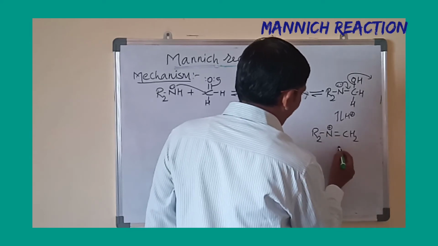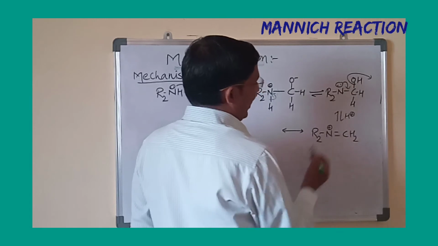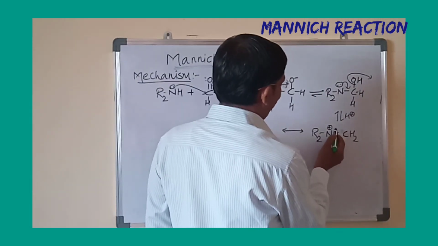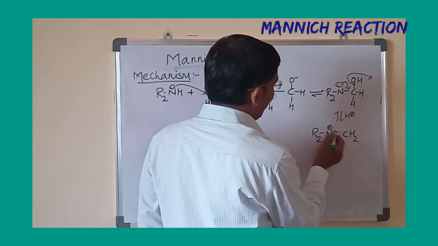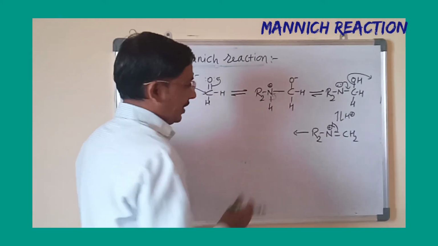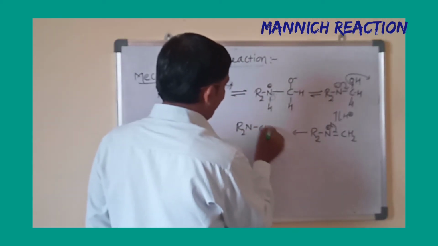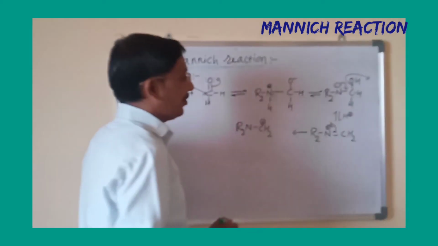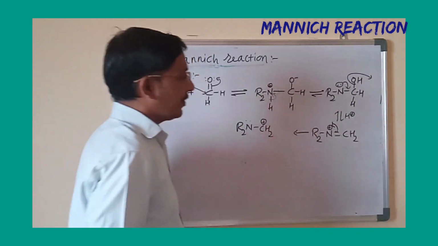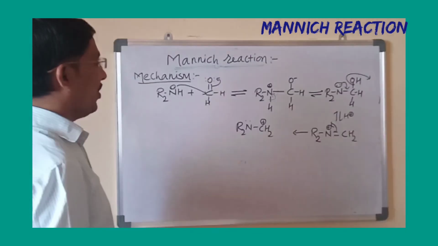Now there will be resonance in this molecule. Immediately this nitrogen takes this electron towards itself and it becomes R2N-CH2 plus. R2N-CH2 plus, or you can also call this an iminium ion.